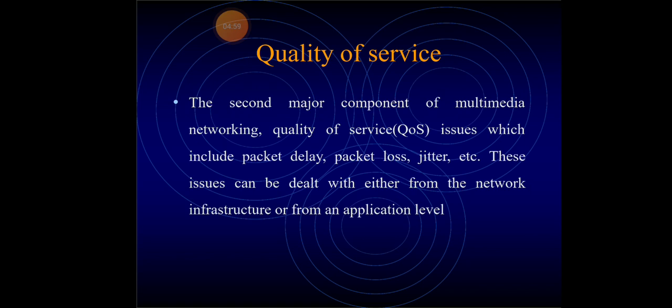The second major component of multimedia networking is quality of service. It includes packet delay, packet loss, and jitter. We have to solve this problem. These issues can be dealt with either from the network infrastructure or from an application server level. So we have to provide the service for reducing packet delay, packet loss, and jitter.